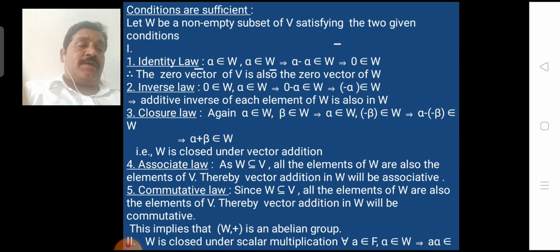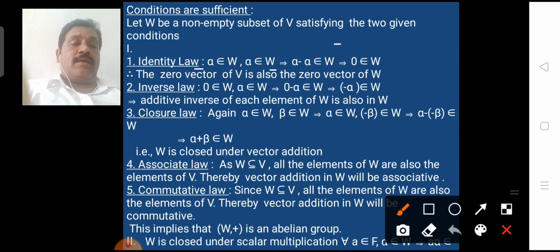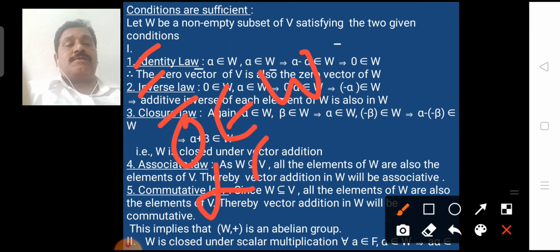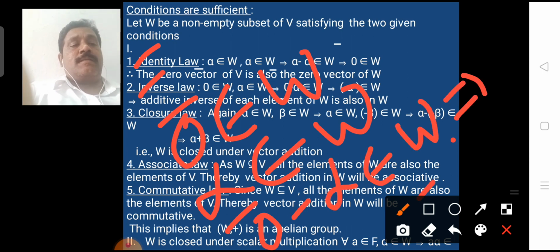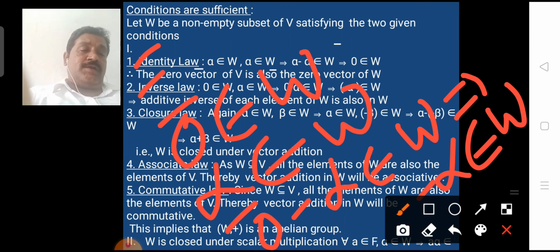And the second law, inverse law, that is, for each element in W, there exists its inverse element in W. If we take 0 bar belongs to W and alpha belongs to W, from the first condition, 0 bar minus alpha belongs to W, which implies minus alpha belongs to W. So minus alpha is the additive inverse of alpha.